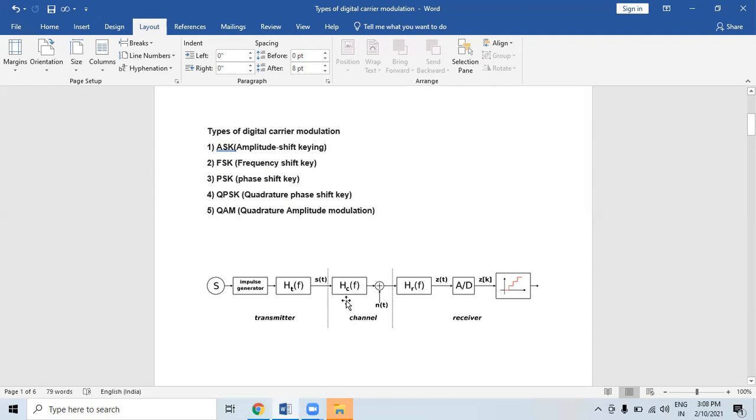So these are some points representing particular parts of the system. Different symbols are represented with different voltages. If the maximum allowed value of the voltage is A, then all the possible values are in a range minus A to plus A.